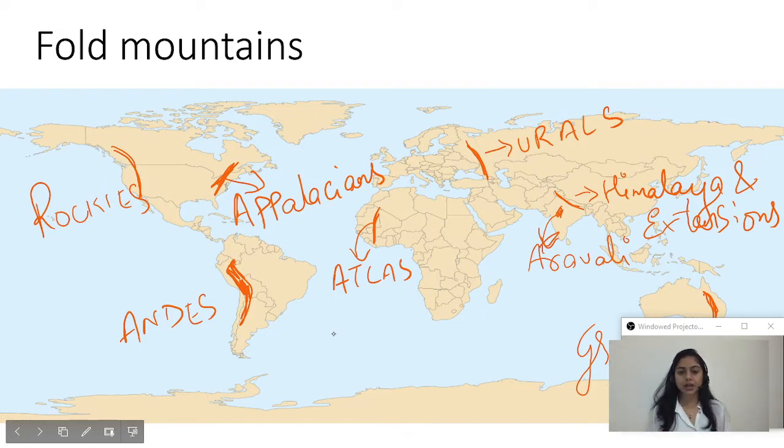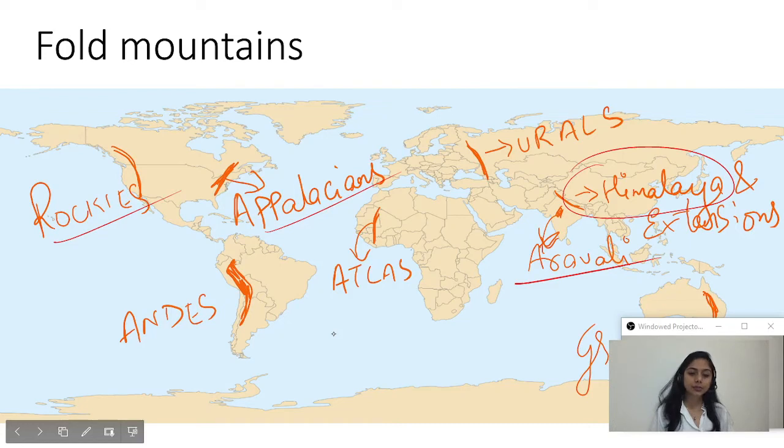On the world map I have tried to show some of the fold mountains. The very famous one is the Himalayan ranges. Aravalli is also an example of fold mountains. Then if I talk about North America, Rockies, Appalachians. In South America, Andes. Here in Africa, Atlas. Here the Great Dividing Range is there.